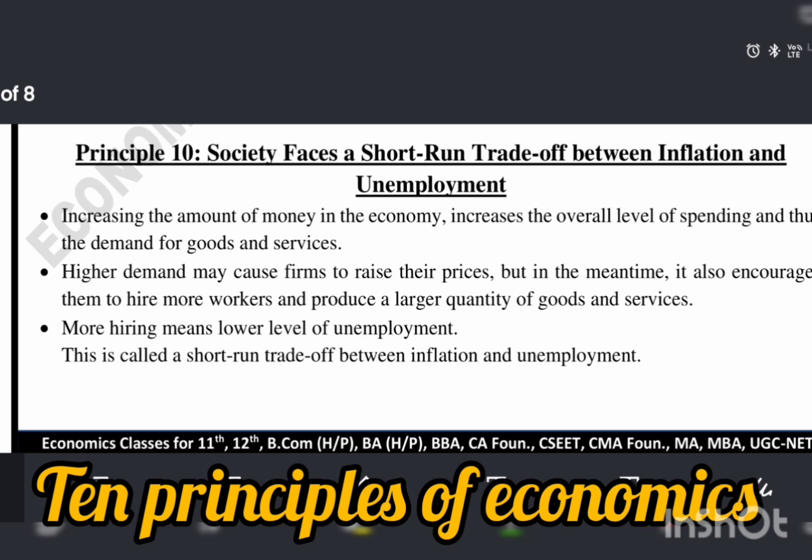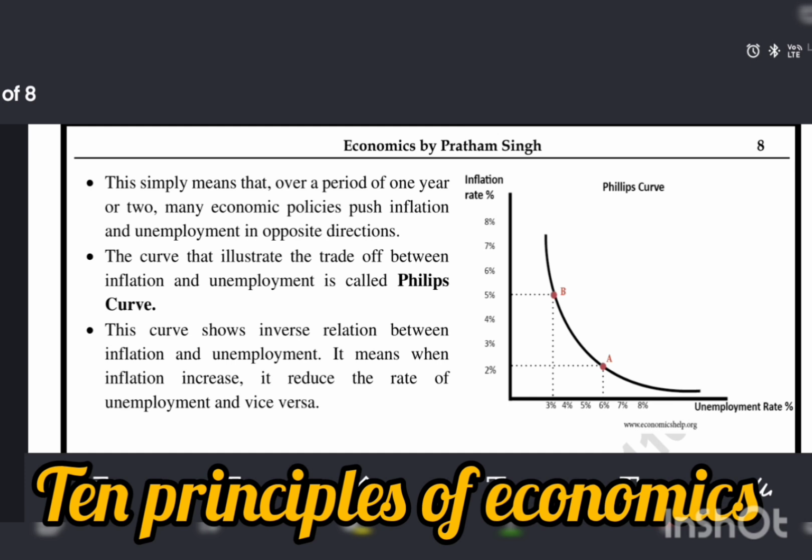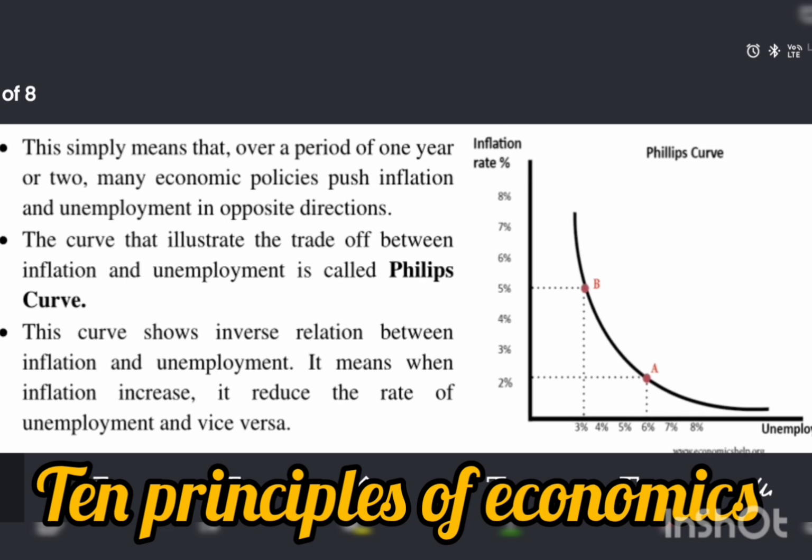Let's see the short-term trade-off between inflation and unemployment with the help of a diagram. This simply means that over a period of one year or two, many economic policies push inflation and unemployment in opposite directions. The curve that illustrates the trade-off between inflation and unemployment is called the Phillips curve. This curve shows an inverse relationship between inflation and unemployment.